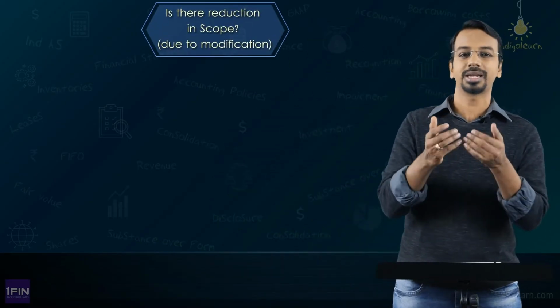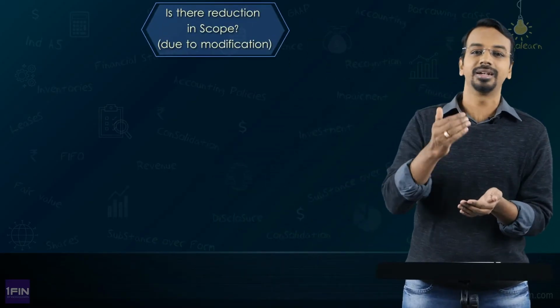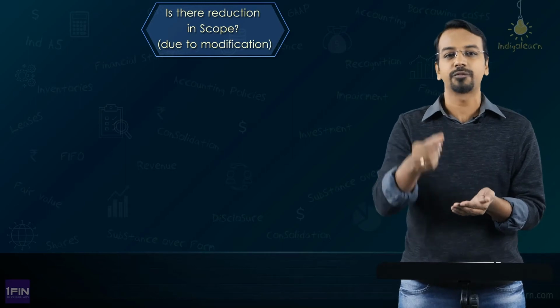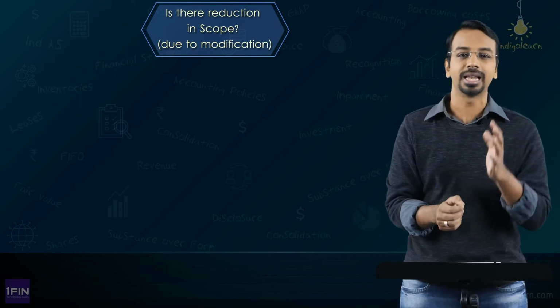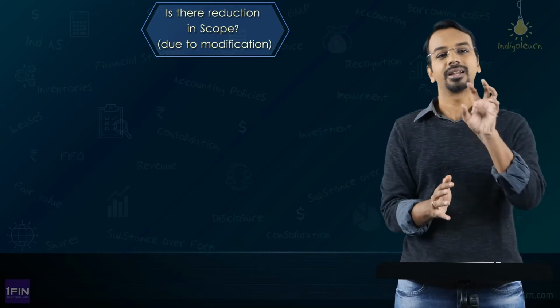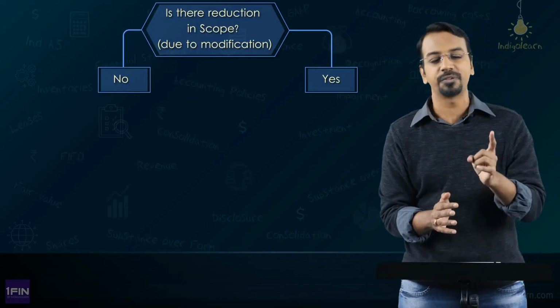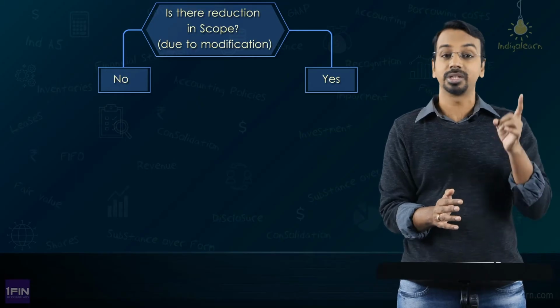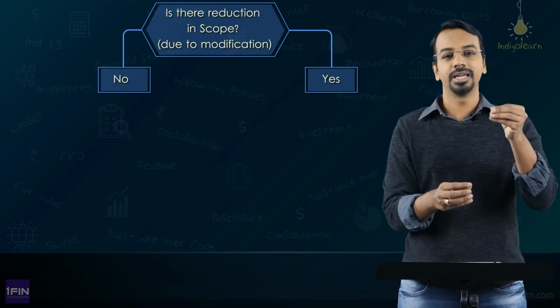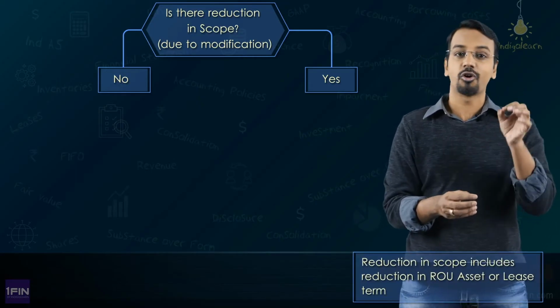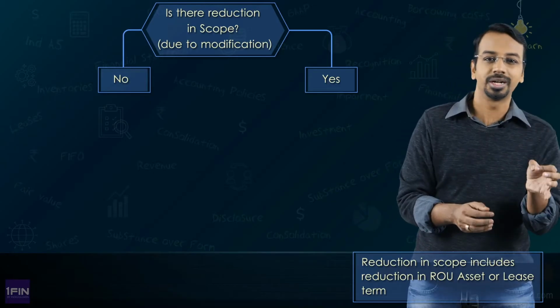So, now whenever you are faced with a question in the examination or when you are solving the questions, the thing that you need to ask is, is there a reduction in scope? Now, why am I starting with the reduction in scope? Because it is the reduction of scope where you will have to first bring down the right of use asset and lease liability. The question is, is there a reduction in scope? If the answer to this is yes, you are saying yes, there is a lease modification which is a reduction in scope. Reduction in scope meaning either there is a reduction in the right of use asset or there is a reduction in the lease term.